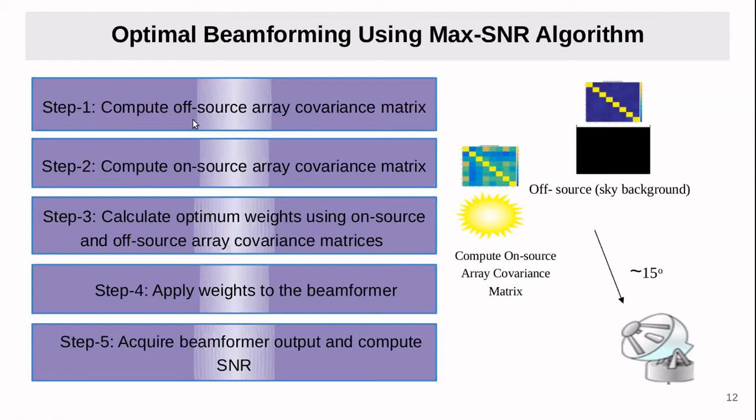So first we compute the off source array covariance matrix. In the second step we compute the on source array covariance matrix. Then we calculate the optimal weights using the on source and off source covariance matrices, apply the weights to the beamformer, acquire the beamformer data on and off, and compute the SNR using the on source minus the off source upon the off source.